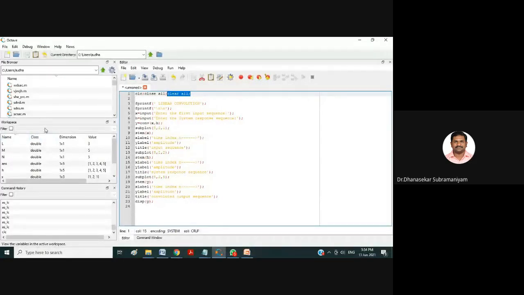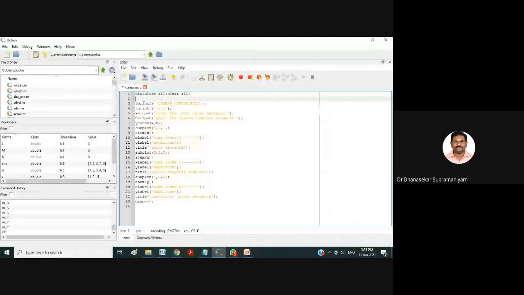Yesterday I explained it: the variables we are using in the Octave code, and those values are stored in the form of a matrix. To clear the workspaces, we are using clear all. Close all is for closing the figure windows, and CLC is used for clearing the command window. This is the first line you have to give if you're going for any experiment.